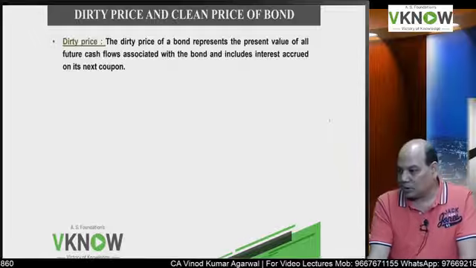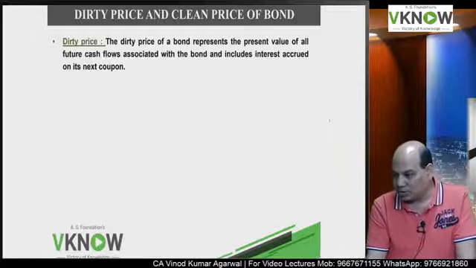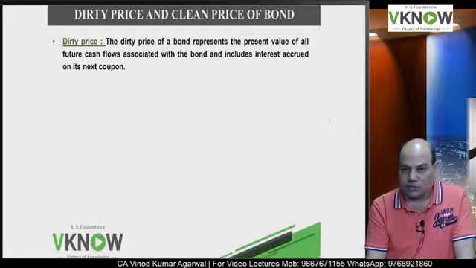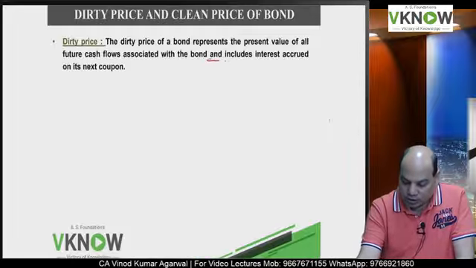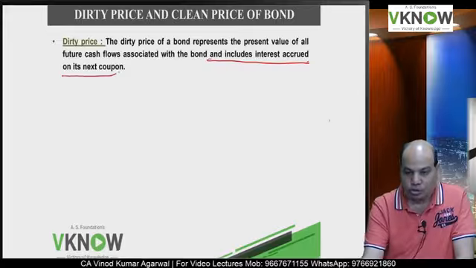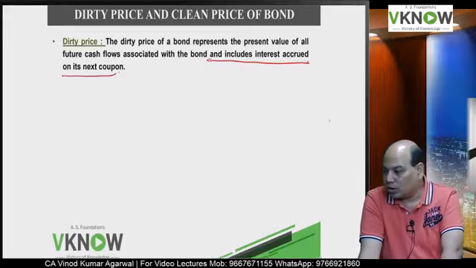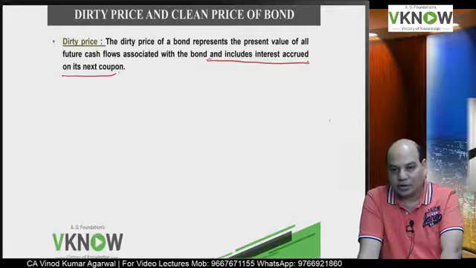What is dirty price? Dirty price of a bond represents the present value of all future cash flow associated with the bond, and includes interest accrued on its next coupon. So this is more commonly known as cum interest price.